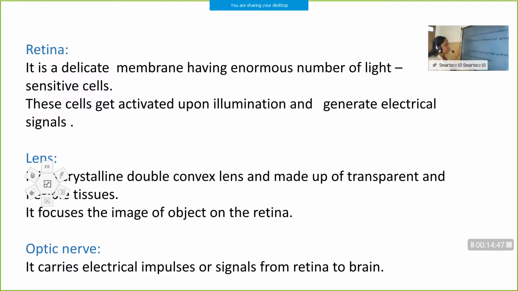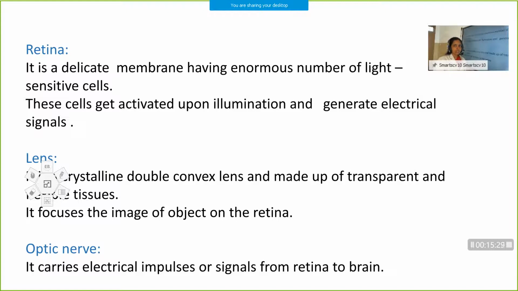These cells get activated upon illumination and generate signals. Do you know where retina is situated? Yes, retina is situated inside the eyeball and it is opposite to the eye lens. So what is the function of retina? See, in human eye, retina acts as a screen. When we use convex lens and mirror and all, a screen is kept to get the image of the object, isn't it? So in human eye, the image is formed on retina. It is actually the screen inside the eye.